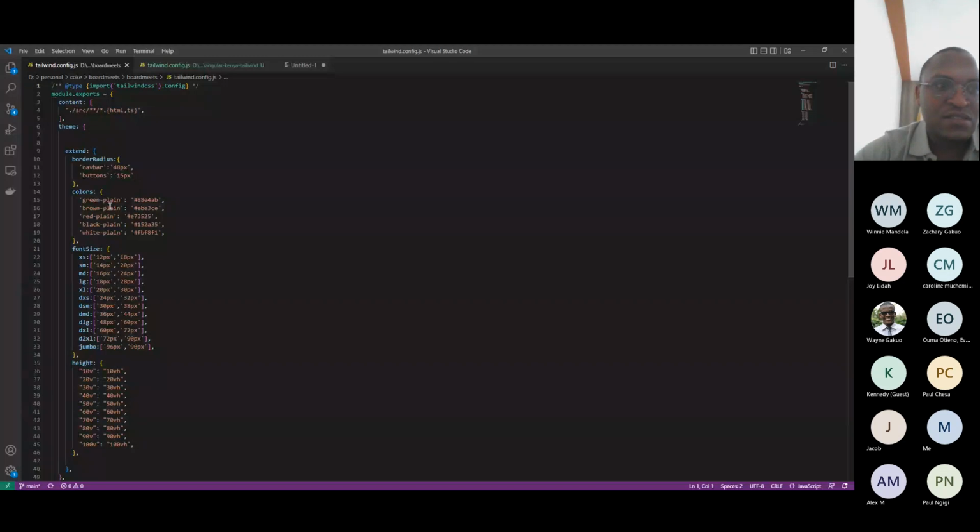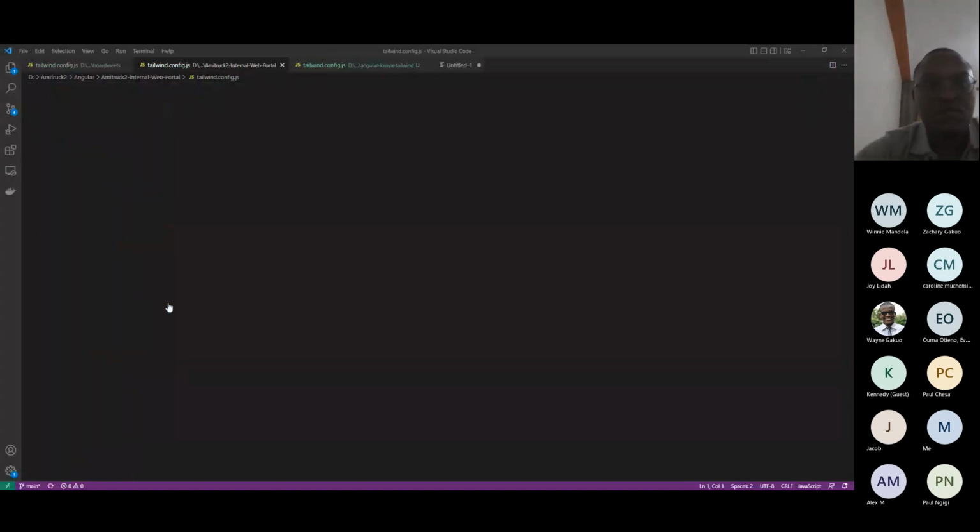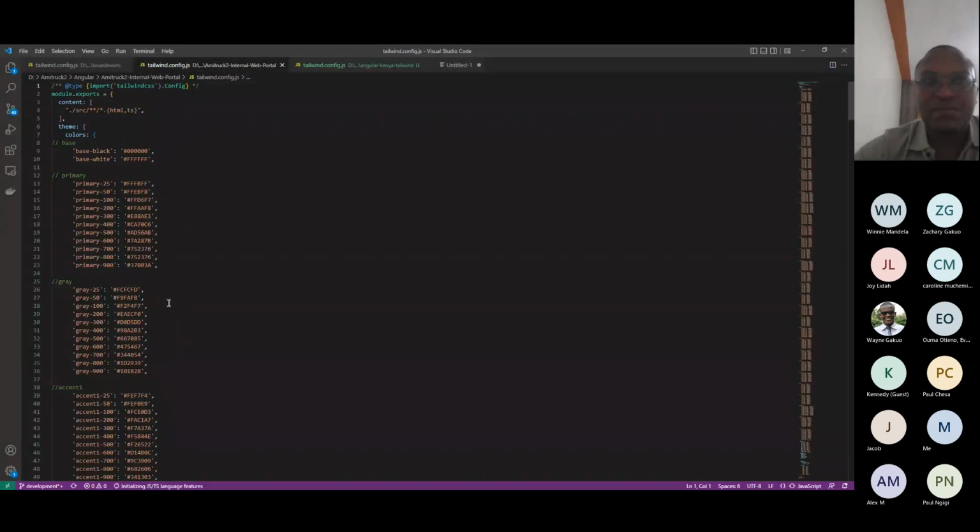So colors, you can come and define all your colors. So let me show you an example. You can see the third tab.